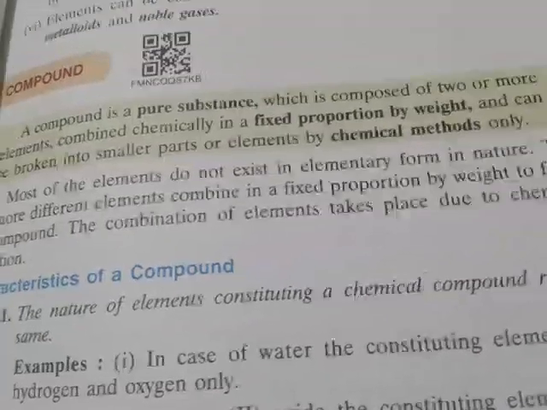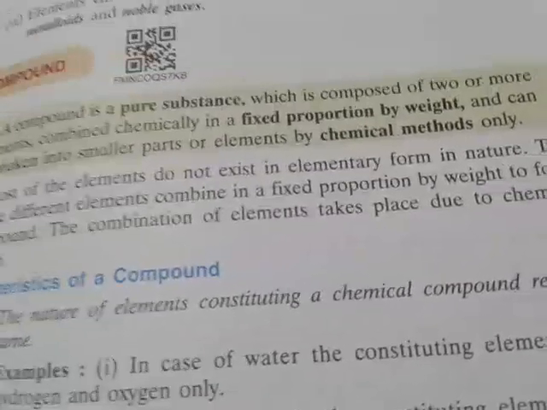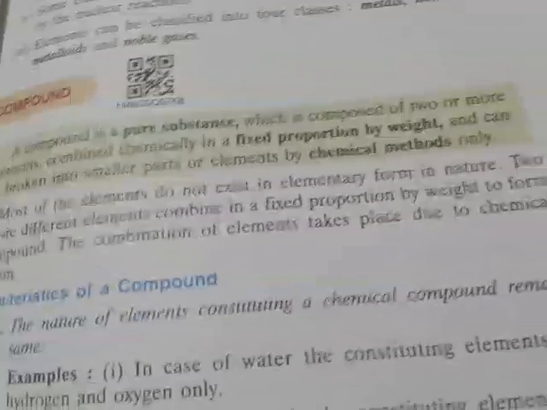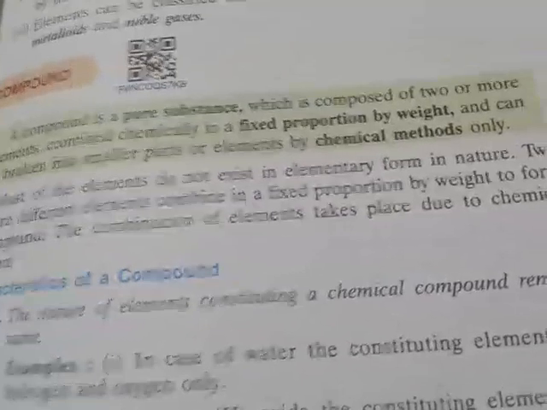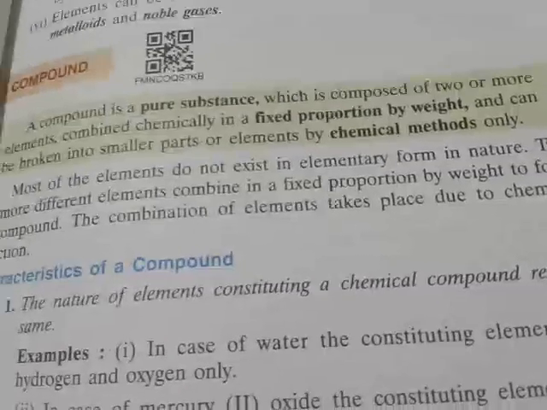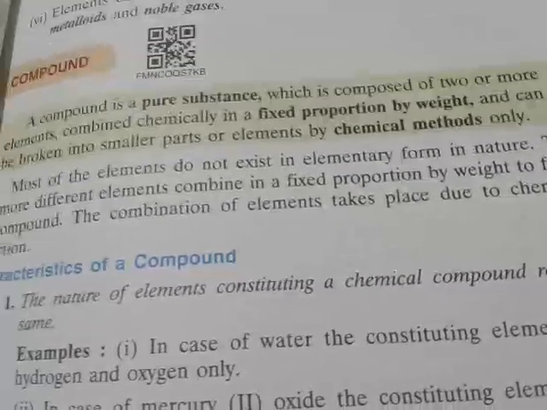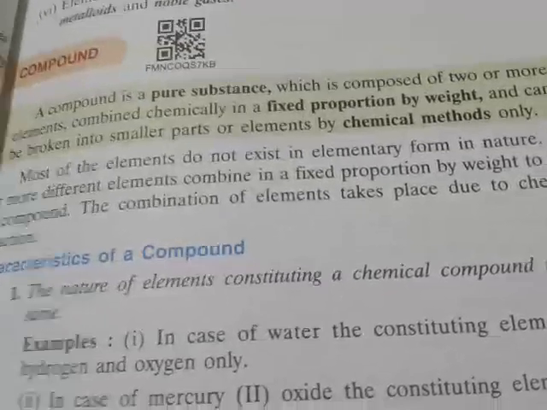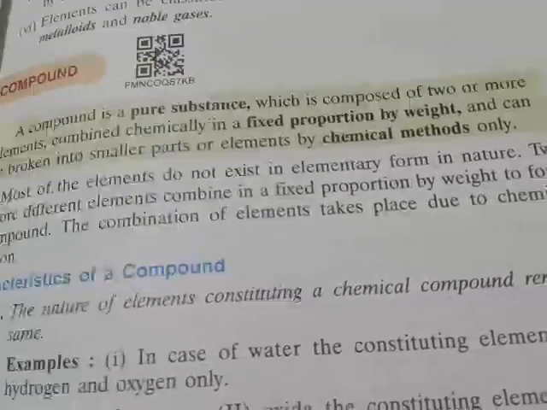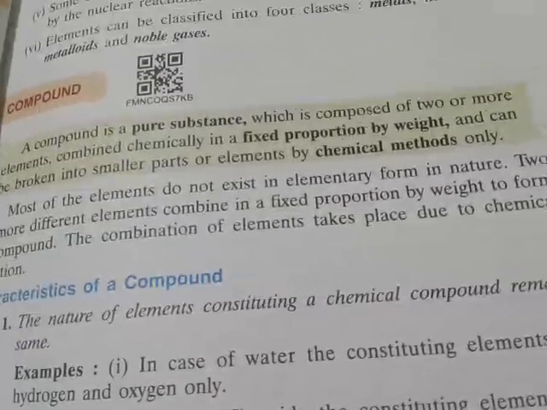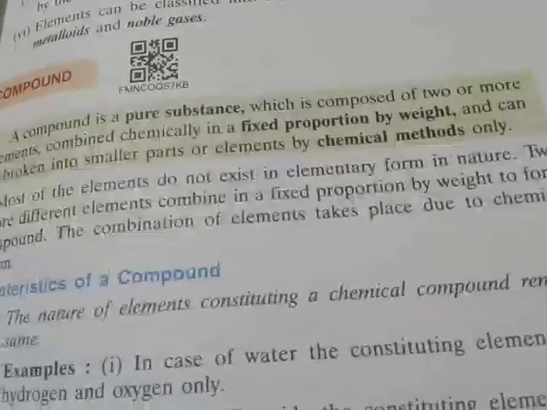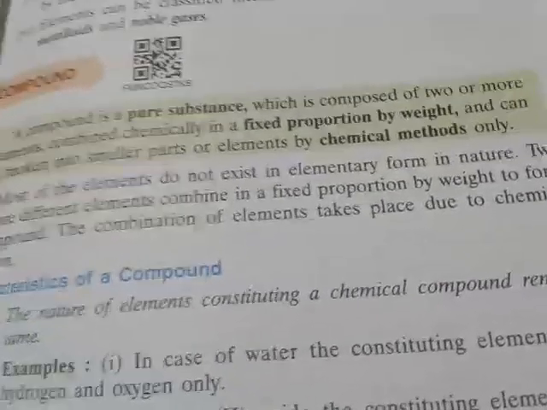And what are examples of elements? Elements exist in two forms: one is the atomic form and the other is the molecular form. In the atomic form, an element exists in the atomic state, like hydrogen, nitrogen, any kind of atom placed in the periodic table. All the atoms are in elemental state because they are the same kind of atoms.